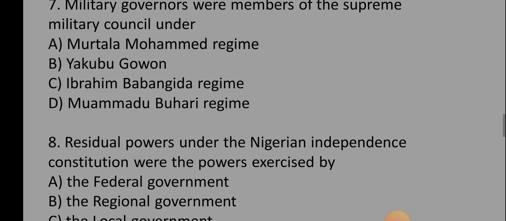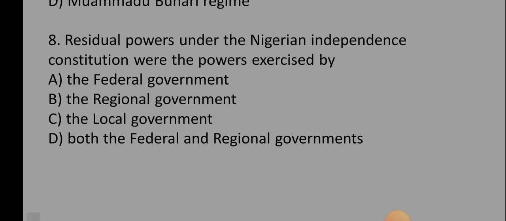Okay, so the next, number 8, says residual powers under the Nigerian Independence Constitution were the powers exercised by dash. The first option there is the federal government, the regional government, the local government, both the federal and the regional government. Of course, it is option B. We first saw it in one of the first videos I did on government, so you definitely have to prepare this for your exam. All right, so option B is the correct option.